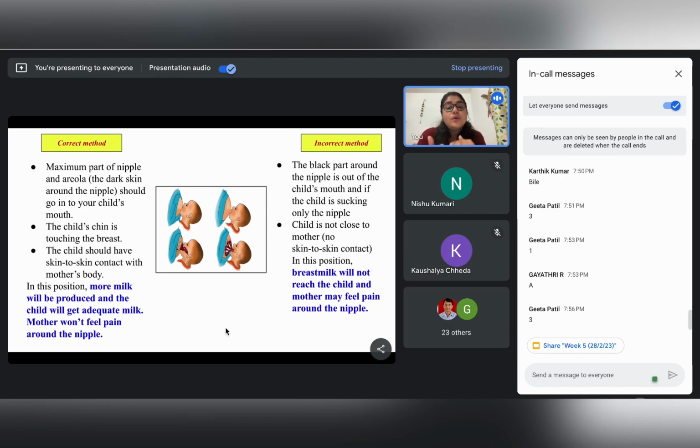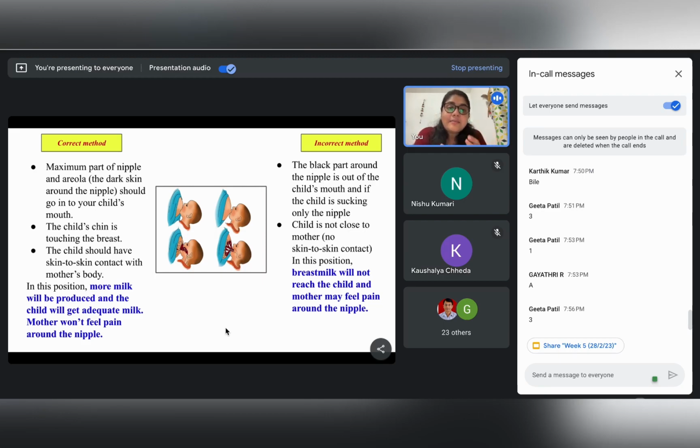Now if we go to the incorrect method, if we see that there is incorrect latching or there is just nipple feeding, that might not ensure the proper milk reaching the child, right? So the breast milk might not be properly reaching the child's mouth and it can be wasted, and also this might cause pain and discomfort for the mother.